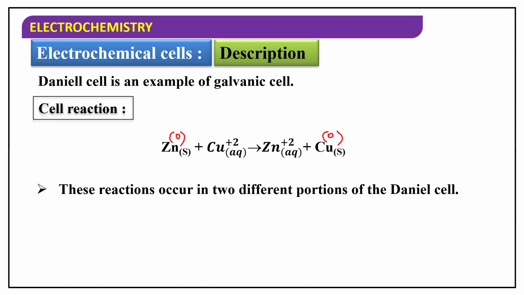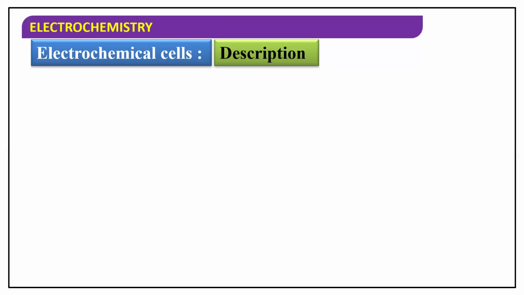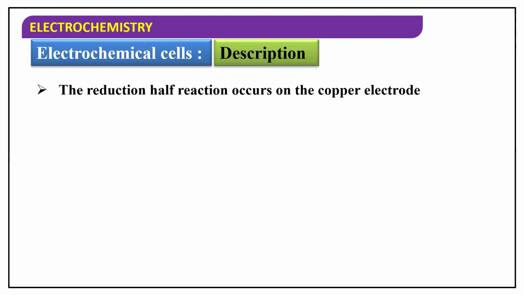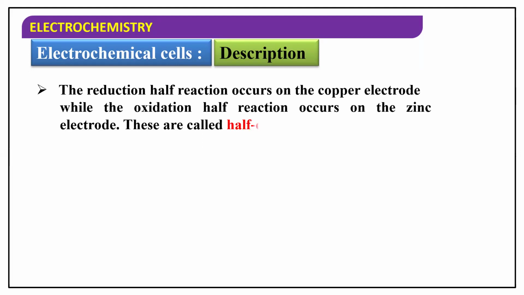Yes, two different portions of the Daniel cell. The whole reaction is divided into two: one is called the oxidation half reaction and the other is called the reduction half reaction. The reduction half reaction occurs on the copper electrode, while the oxidation half reaction occurs on the zinc electrode.